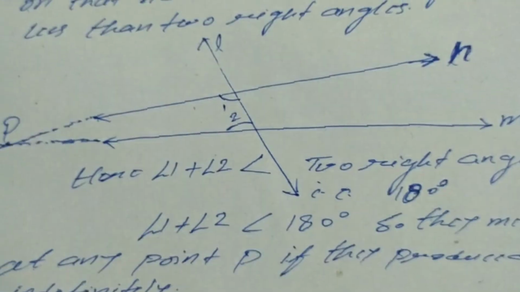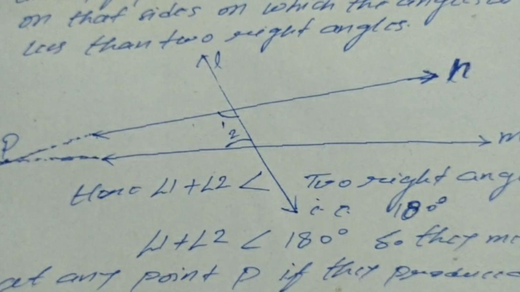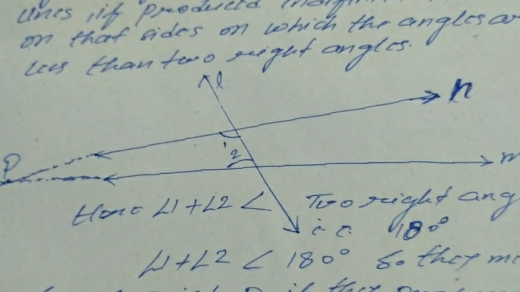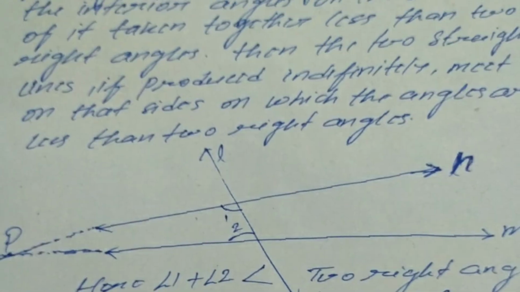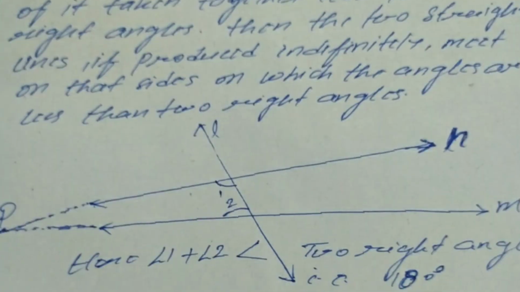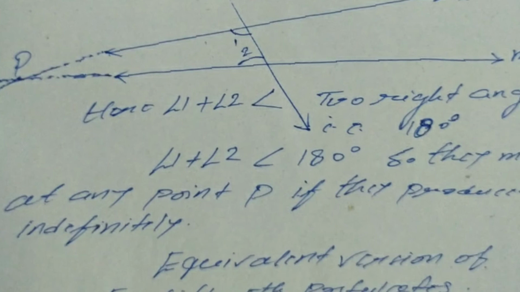Here you can see that angle 1 and angle 2 is less than 180 degrees. Then if the lines are produced indefinitely, they will meet at a point P. As you can see, I have shown in a small portion that they will meet at point P. So this is the fifth postulate given by Euclid, and it is a universal truth for geometry also: if a straight line makes interior angles on the same side taken together less than 2 right angles, then the lines will meet at a point P. So this is the fifth postulate of Euclid.